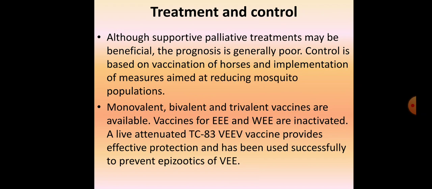And if we talk about the vaccines, monovalent, bivalent, and trivalent vaccines are available. Vaccines for eastern and western strain are inactivated vaccines. And there is a live attenuated TC83 Venezuelan vaccine that provides effective protection, and it has been successfully used to prevent epizootics of Venezuelan strain. So there is a live attenuated vaccine for Venezuelan strain, and inactivated vaccines are available for eastern and western equine encephalitis.